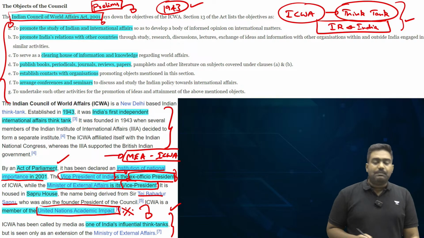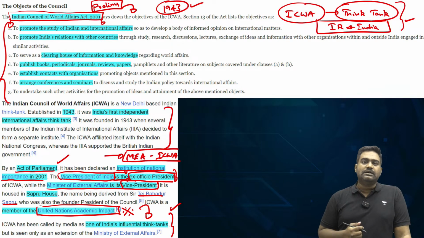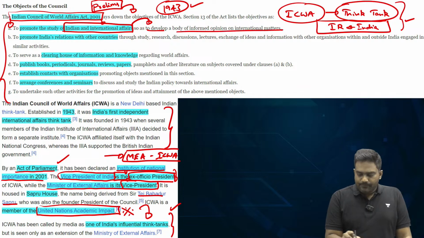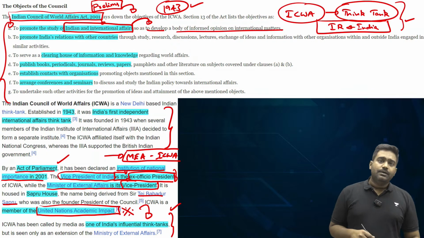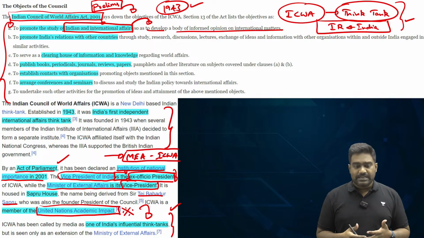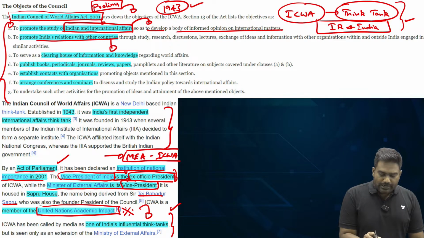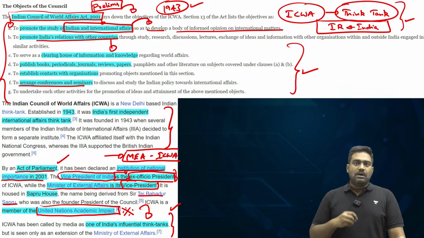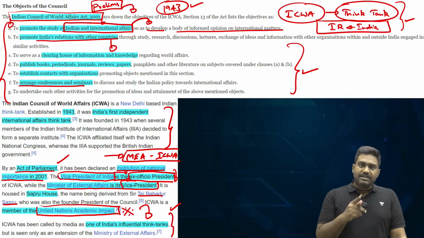This act enacted by the Parliament lays down the objectives of the Indian Council of World Affairs. Its prime objective is to promote the role of India, the legacy, the history of India, the culture of India, and leverage that in Indian diplomacy to promote India's role and influence in international affairs, to promote our relations with other countries. So that is what you need to know about this important organization, based on which you can expect a prelims question.